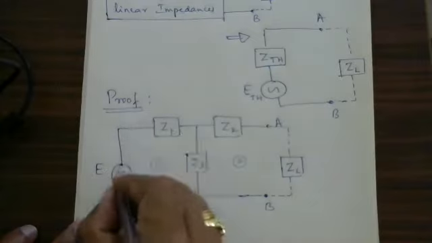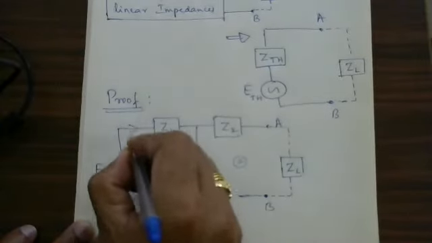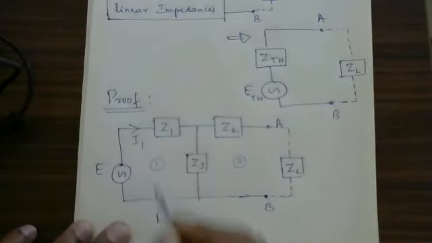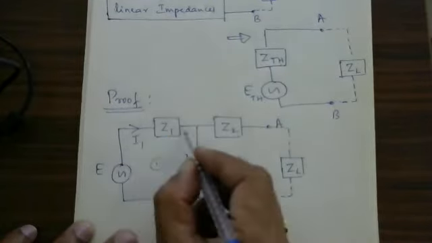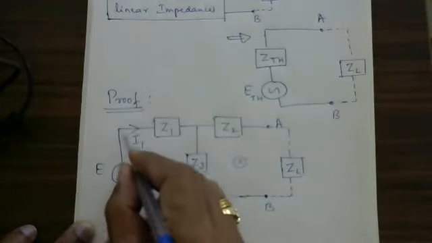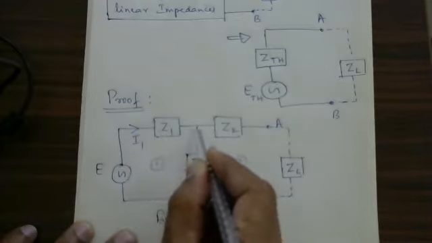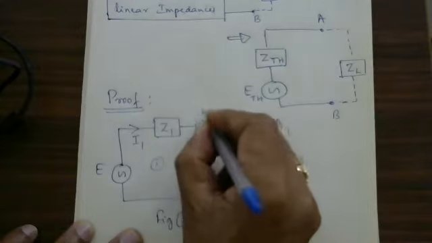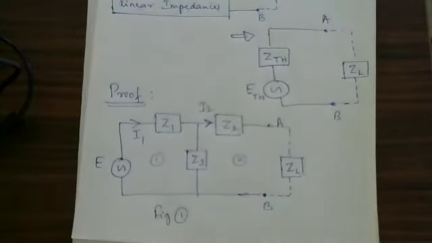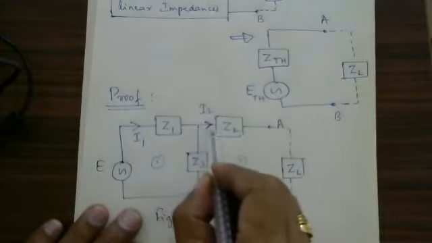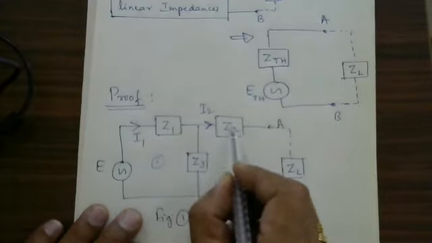Here, let us consider the current is flowing like this. I will take it as I1. I1 is the current that is flowing like this, up to here. Current is flowing through this one, I1, up to here. Here the current flowing is equal to I2. Along this direction, the current flowing is I2.